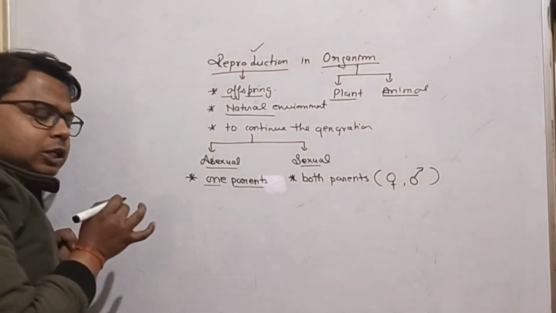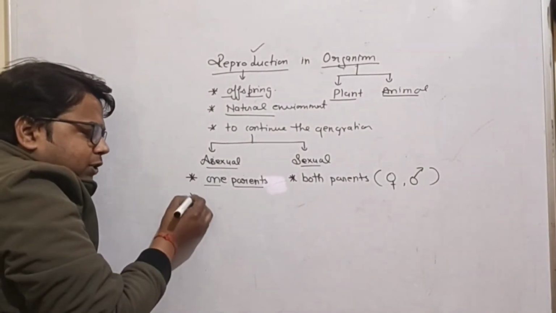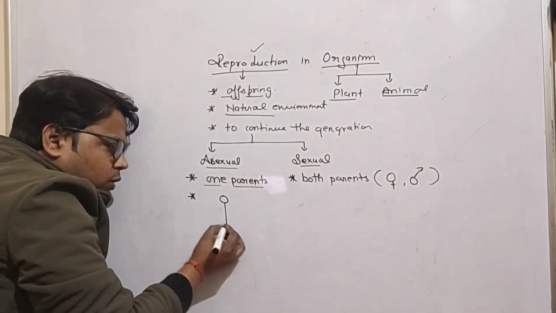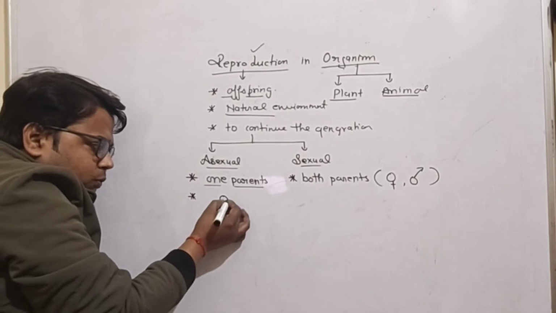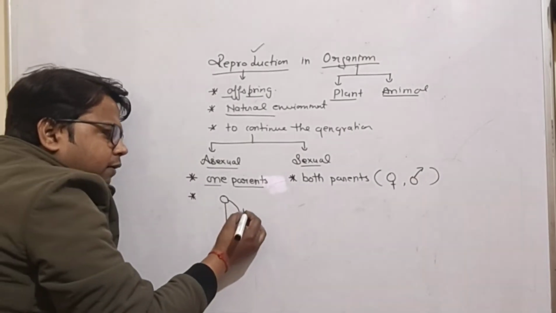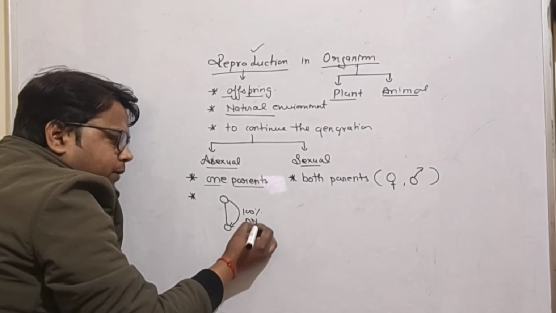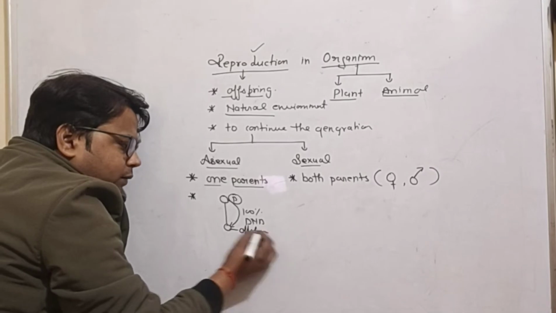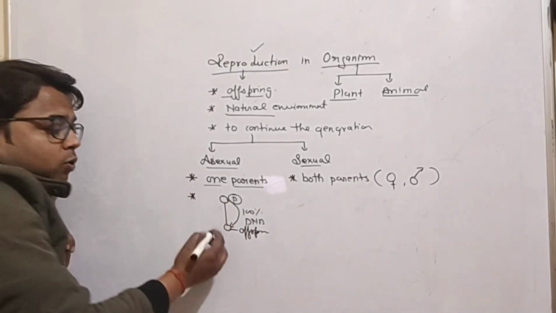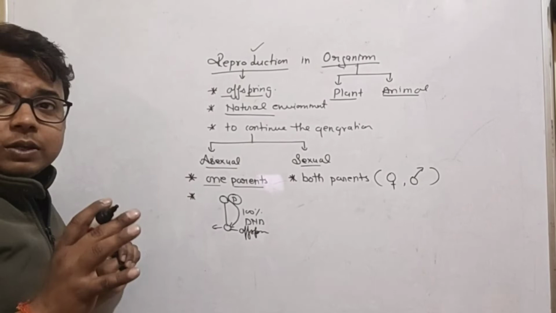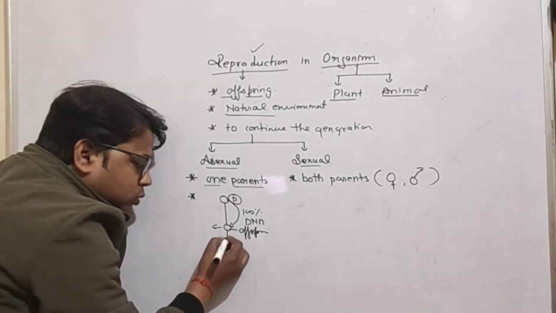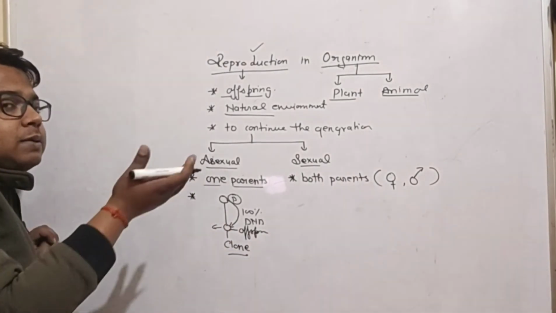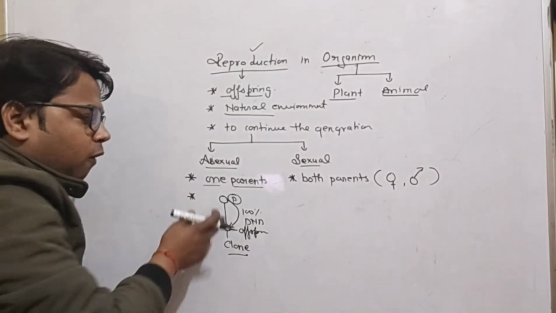Now, in the case of asexual reproduction, what happens? A single organism is responsible to form an organism, so 100% of the DNA is copied from the parent to the offspring. It is sure that every DNA will be copied, and therefore the offspring we form has no variation. This offspring is known as a clone, because it is an exact copy of the parent.